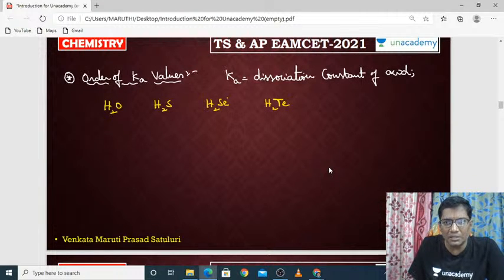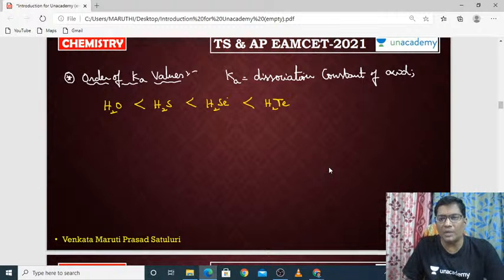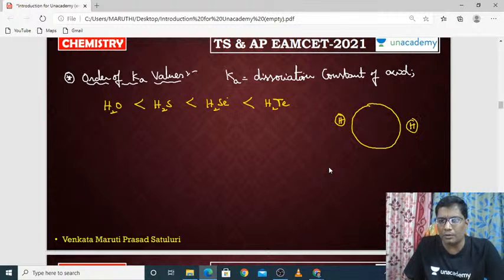See, the acidic nature is looking like this. That means the Ka value is looking like this because here tellurium is the biggest atom. Once tellurium is the biggest atom, what about the remaining hydrogens? These two are hydrogens. So this is the nucleus of tellurium.